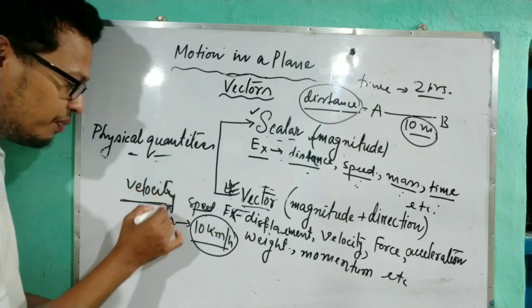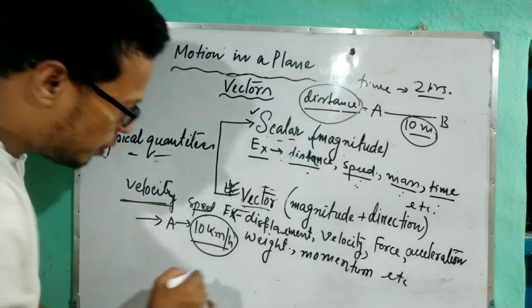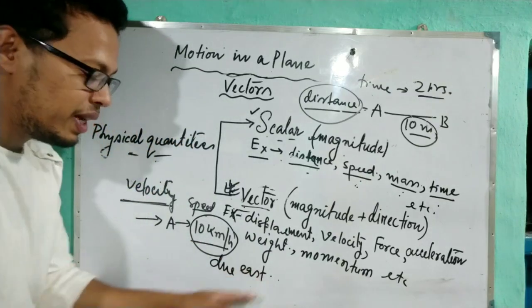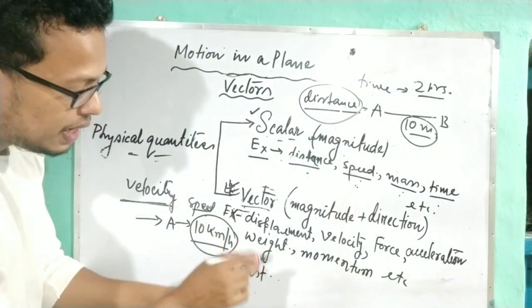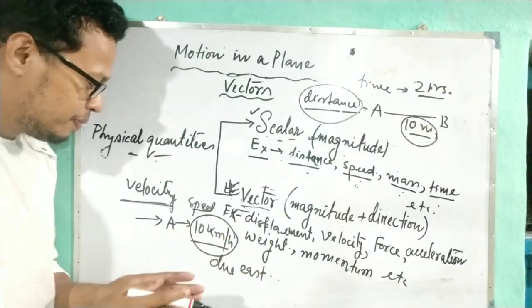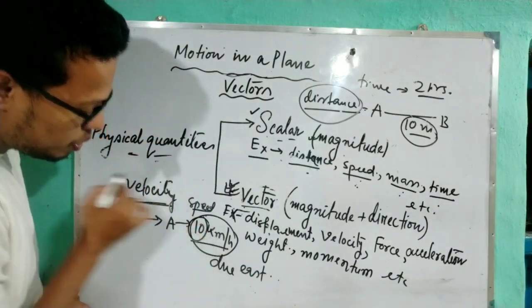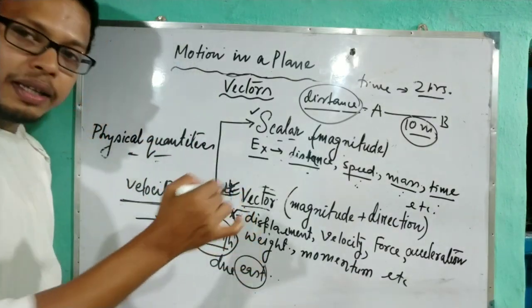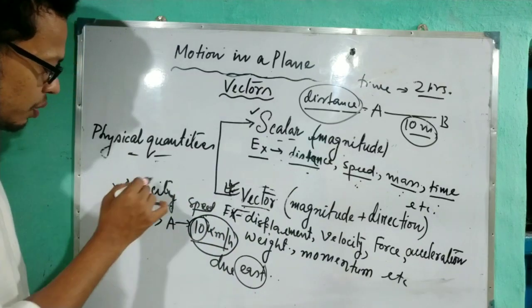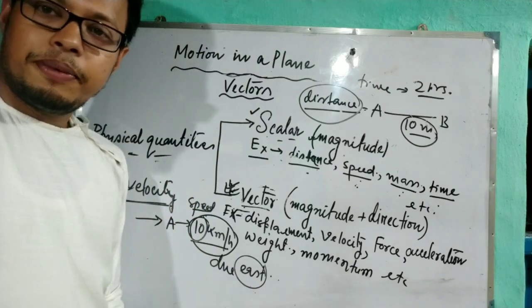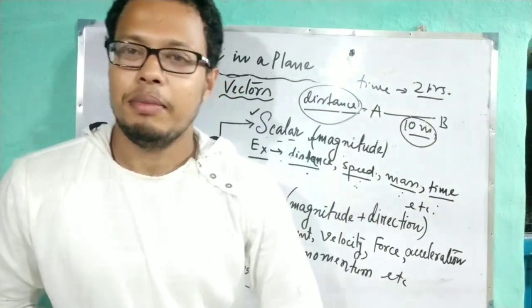So to express the velocity, we need to say one direction, like due east or towards west, or whatever. In any kind of direction you have to say. So to express the velocity, we have to say the magnitude as well as the direction. That's why velocity is called a vector quantity.